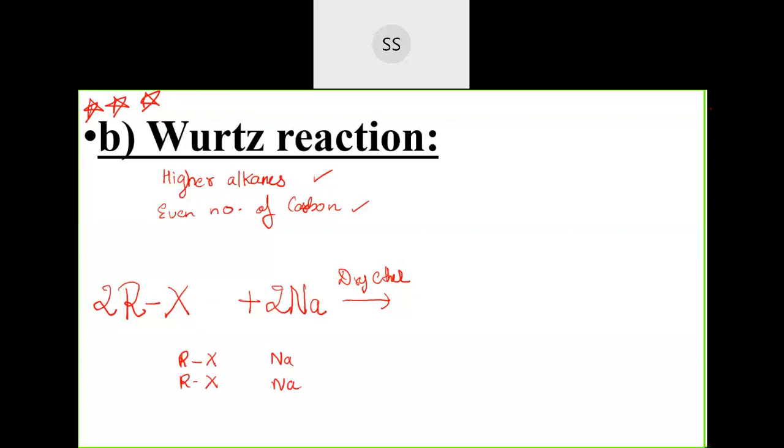See, this sodium will combine with the halogen usually because you know between R and X, halogen is more electronegative. Okay, I'll just distribute the charge on them. Halogen is more electronegative, so they will carry partial negative charge, and alkyl group, R group, will lose the electrons, so they will get partial positive charge on them. So this negative ion has to combine with the sodium, but how should be sodium? Sodium should be in the positive state, correct? So this sodium will lose one electron, then they will get converted to Na plus and then react.